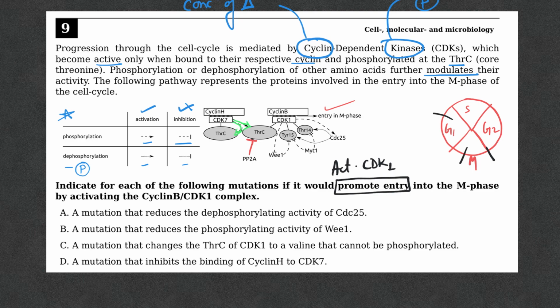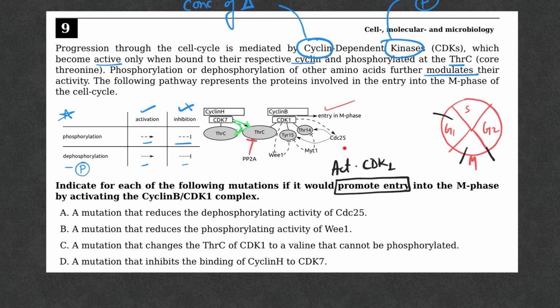A mutation that reduces the dephosphorylating activity of CDC25. So that's our guy, CDC25. What does it do? It, according to the legend, dephosphorylates threonine 14 and tyrosine 15.